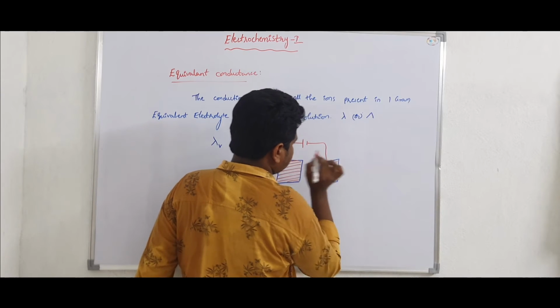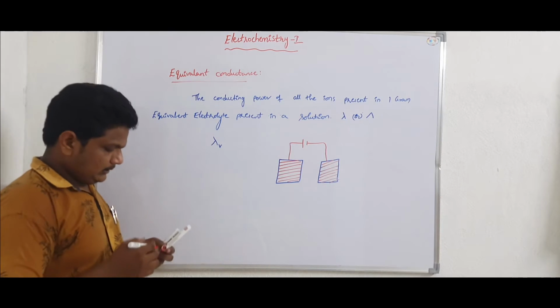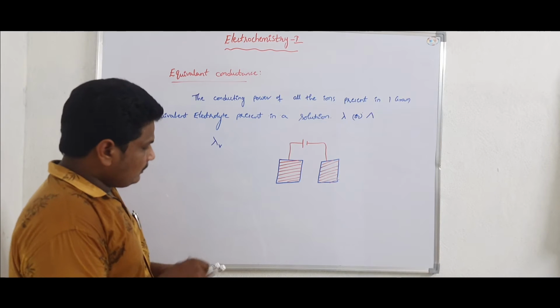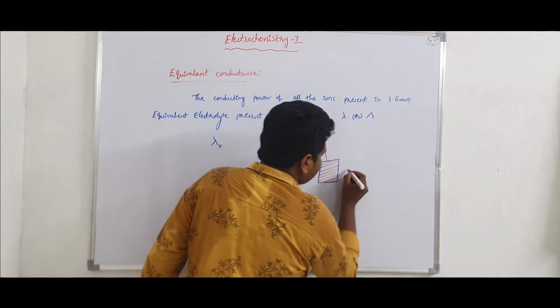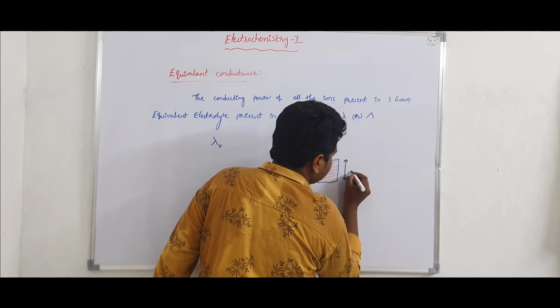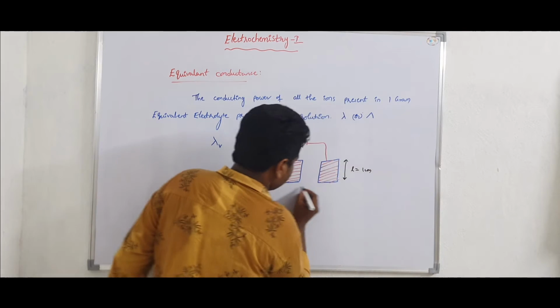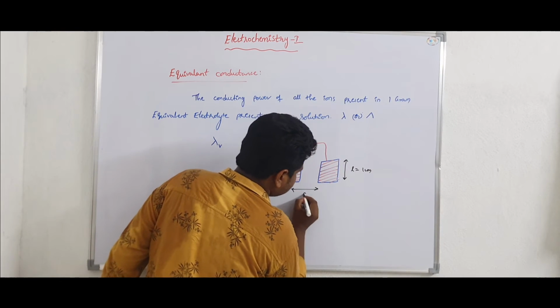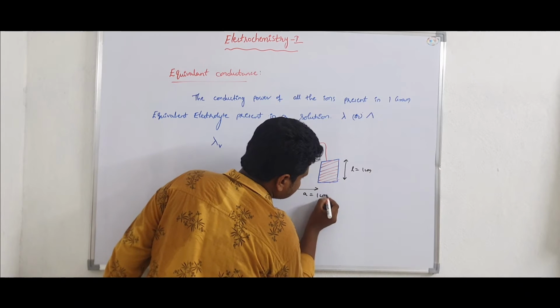If you pass electricity to this conductor, this electrode will have length L equal to 1 centimeter and the area of cross section A equal to 1 centimeter square.